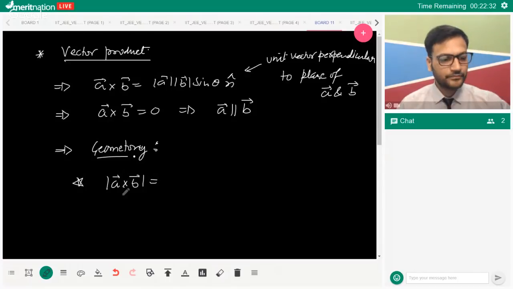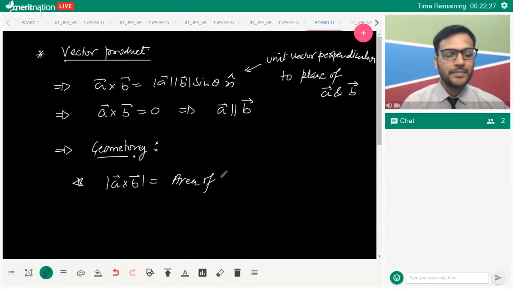Okay. So A cross B, this depicts the area of a parallelogram. If I take the magnitude of it, it depicts the area of the parallelogram where vector A and vector B are the adjacent sides, right?